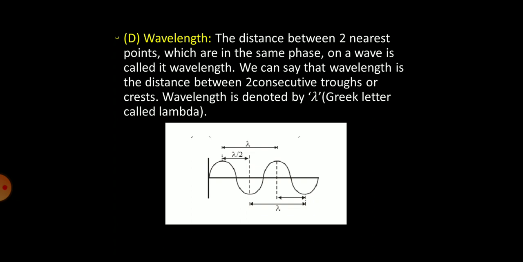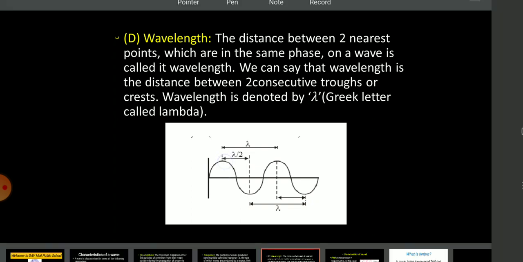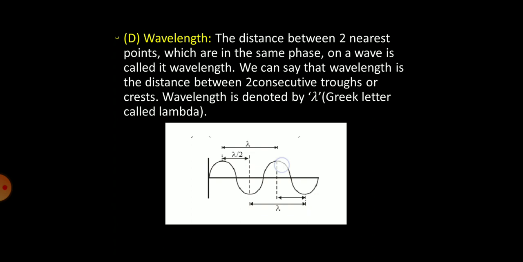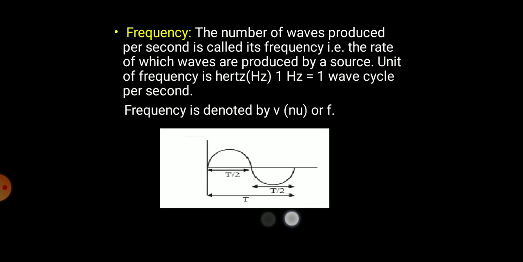Now, if I say this is a crest portion, this is one crest, this is another crest. When we talk about transverse wave, the distance between this crest and this crest is the wavelength. In the similar manner, the distance from this trough to this trough is known as wavelength.